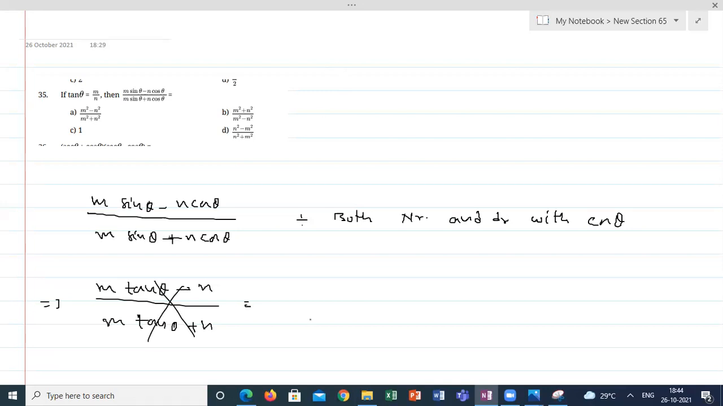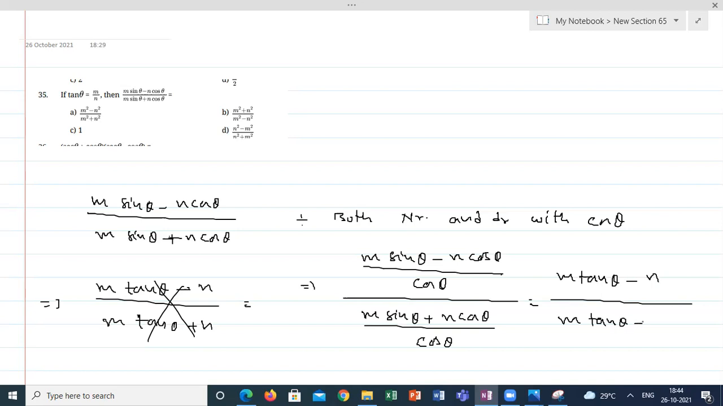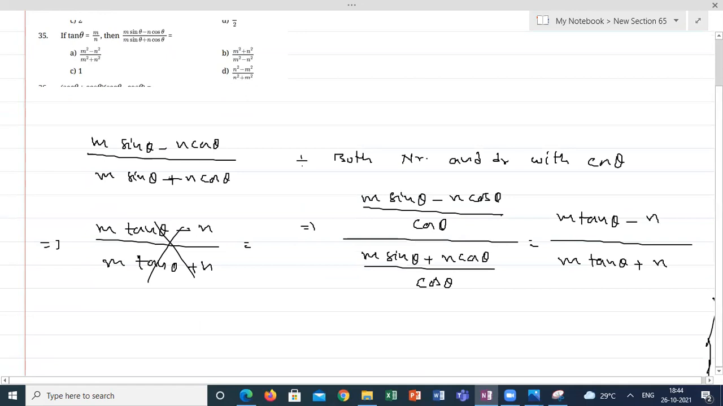I am dividing both the numerator and denominator with cos theta. That is how we will get m sin theta minus n cos theta divided by cos theta, divided by m sin theta plus n cos theta divided by cos theta. If I am splitting, this will be m tan theta minus n, since n cos theta by cos theta is n, and this also m tan theta plus n. Correct or not? Yes, sir.